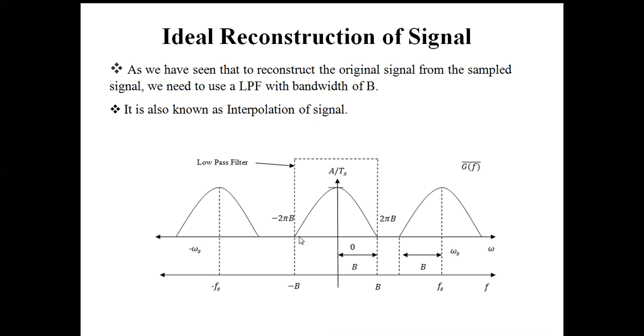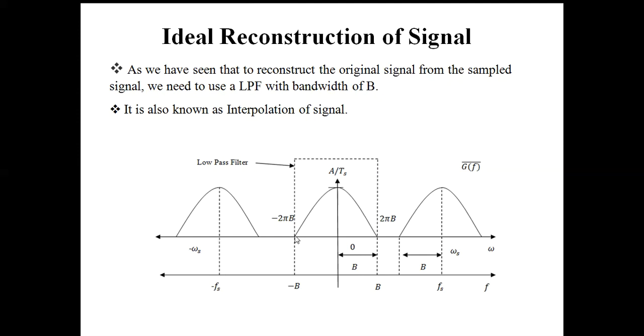So now, if you want to recover the actual signal, you can easily see from the spectrum that if you use a low pass filter whose bandwidth is B hertz, we can easily extract this spectrum, which is nothing but G(t), the original message signal. So this is the ideal reconstruction case where we need to use a low pass filter of bandwidth B. And this ideal reconstruction is also known as the interpolation of the signal.